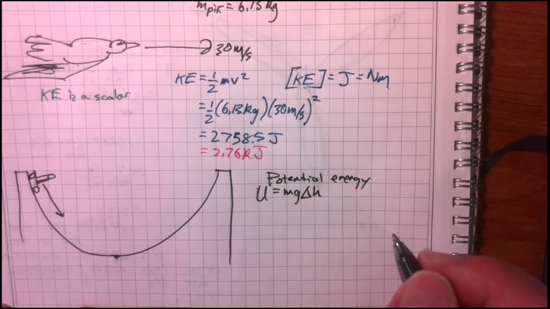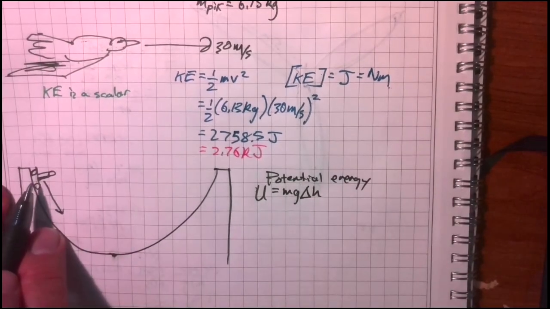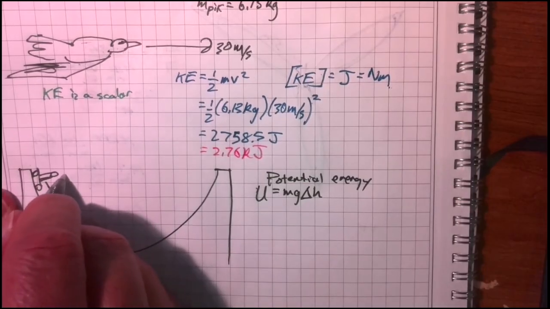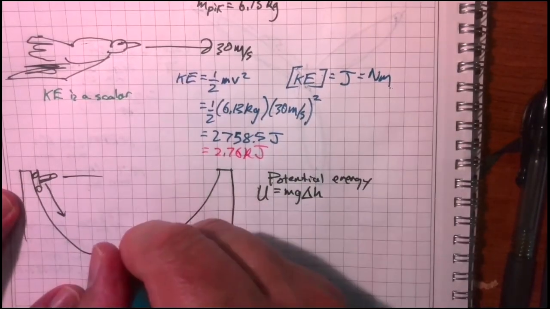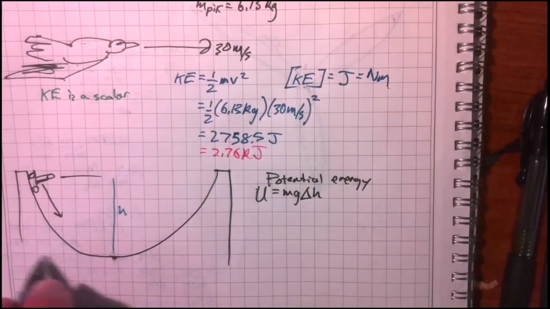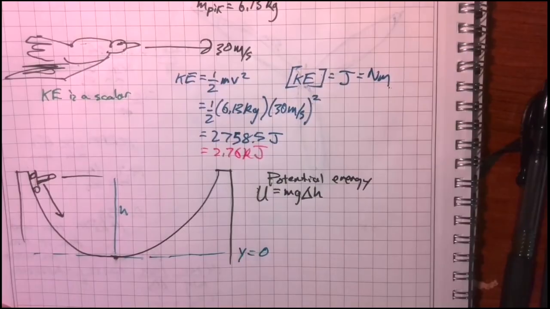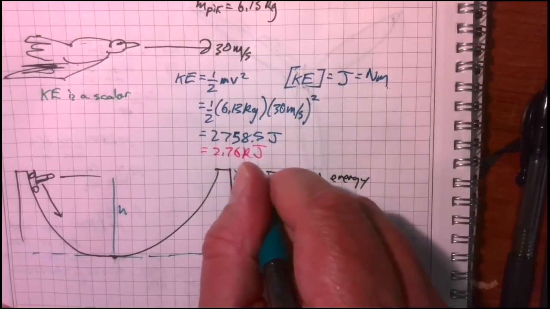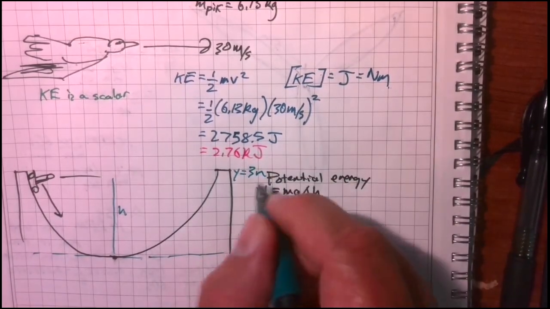change in height. So for example, if my skateboarder starts out up here, we'll say that this is some height, h. We'll say that y equals 0 down here, and I think these half pipes are about 3 meters, so we'll call this y equals 3 meters up there.